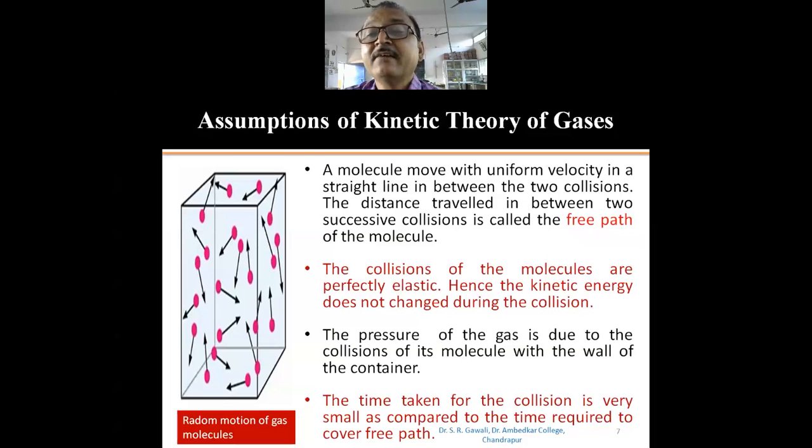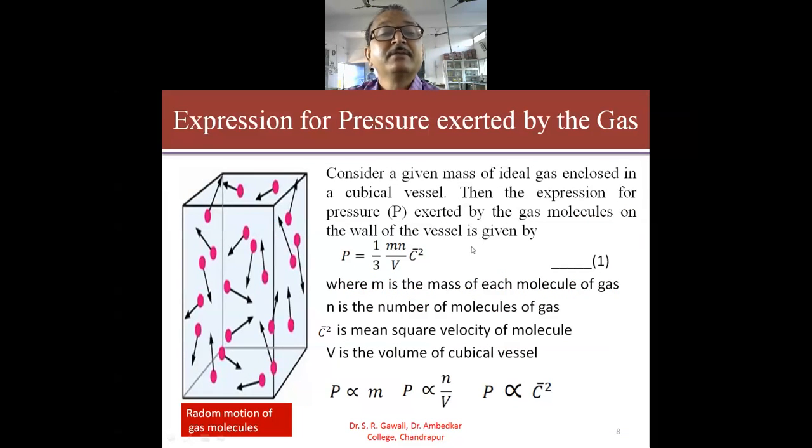The distance travelled by the molecule in between two successive collisions is called the free path of the molecule. So, when two molecules collide with each other, in between these collisions the straight line path is there. So, the distance travelled in between two successive collisions is called the free path.